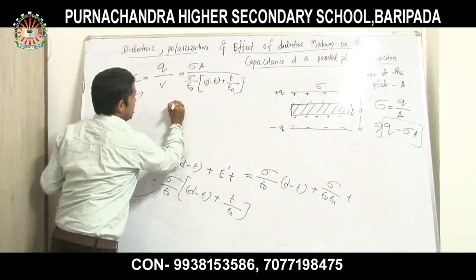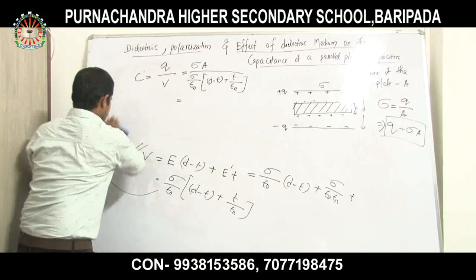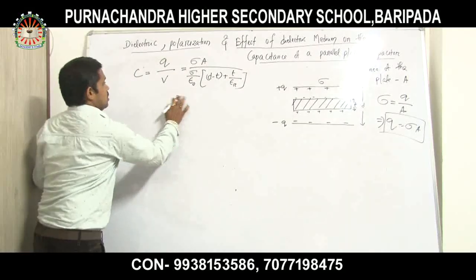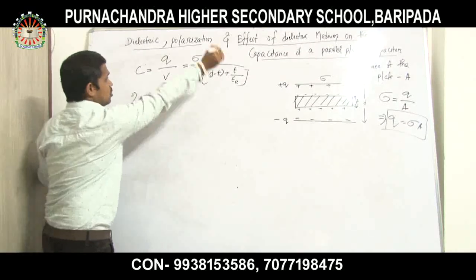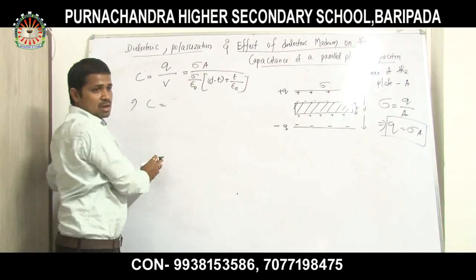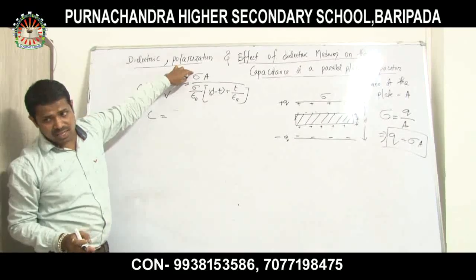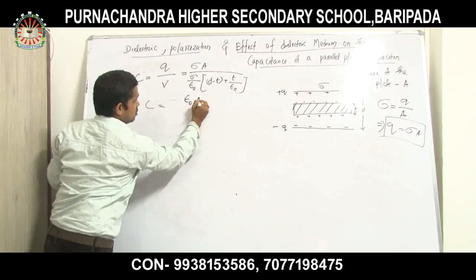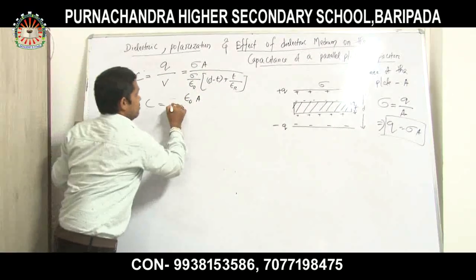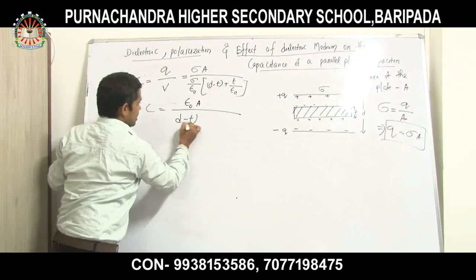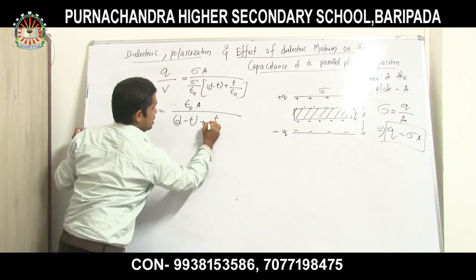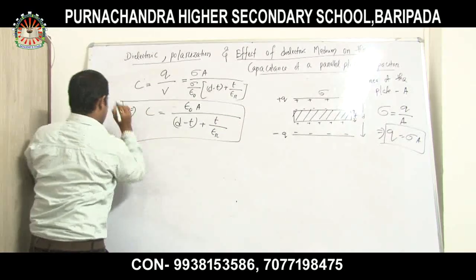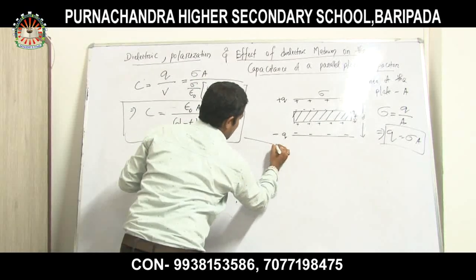Okay, so let us solve this and you will get the answer. So that implies C is equal to, so this sigma and this sigma cancel out. So what remains there? Epsilon 0 A divided by D minus T plus T divided by epsilon. Let us name this as equation 1.